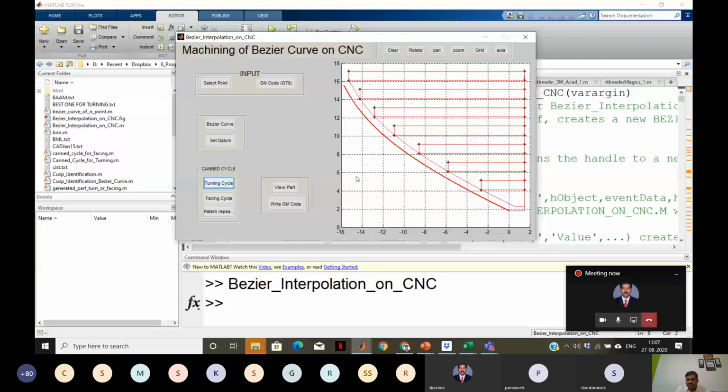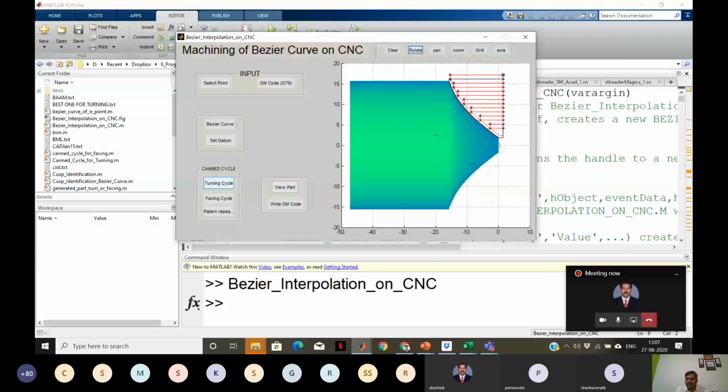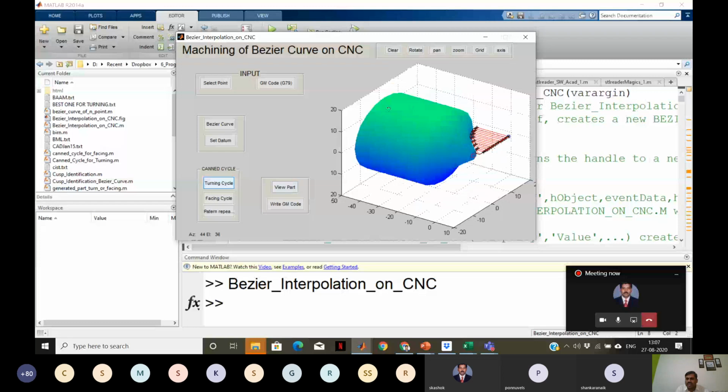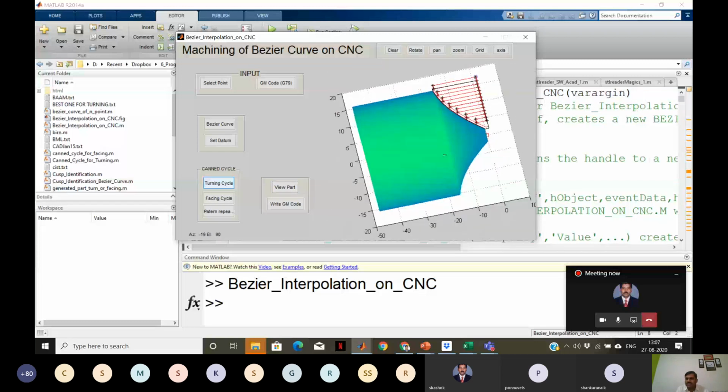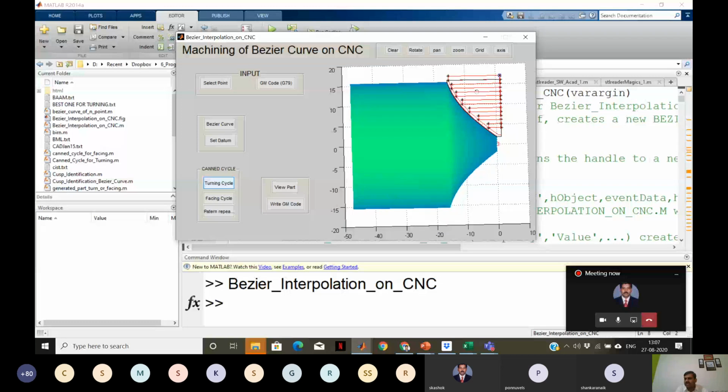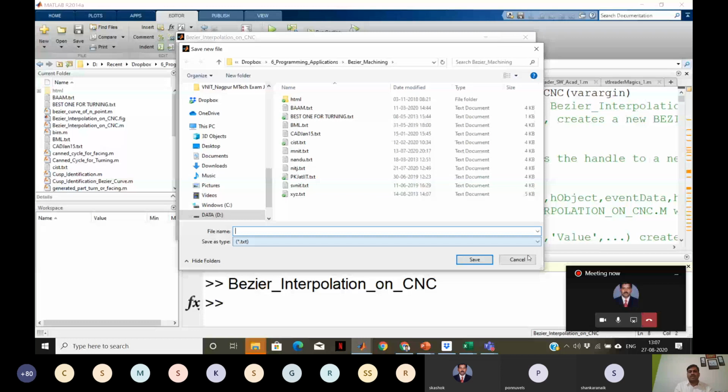Not only this, when we have some computational intelligence, we can see how the part looks. We provided many other buttons, you can rotate like this. You can see how the part looks after fabrication, right? This is on the lathe machine. Can you see easily? This is not a circular interpolation, it's a Bezier curve. And whatever programs and points we have created, just like commercial software packages, we can save this part program and run it on the machine.